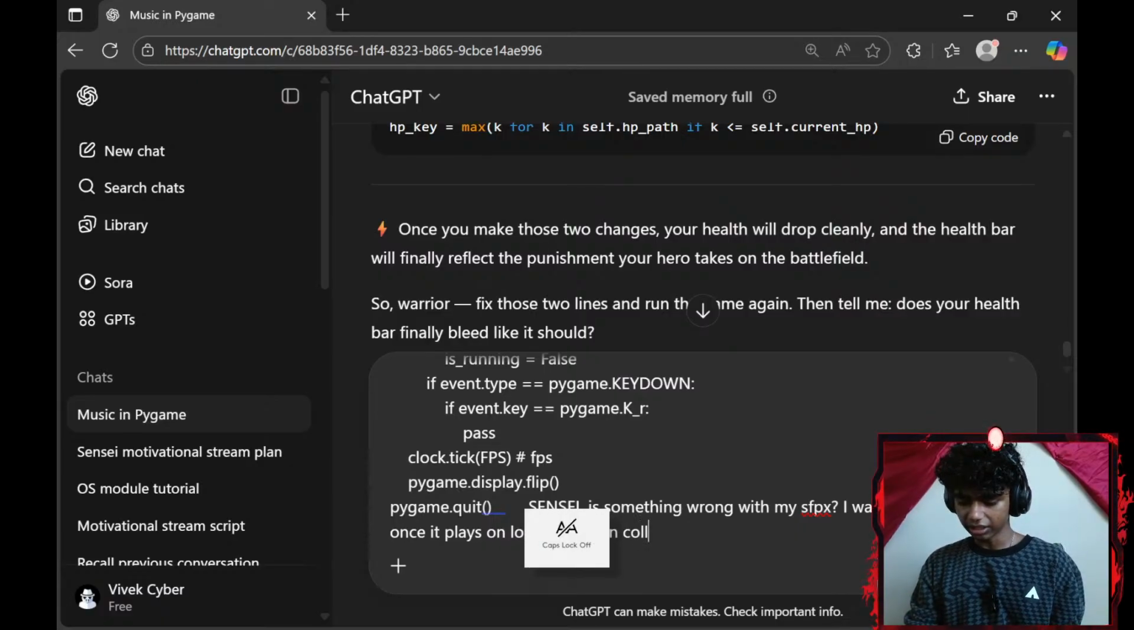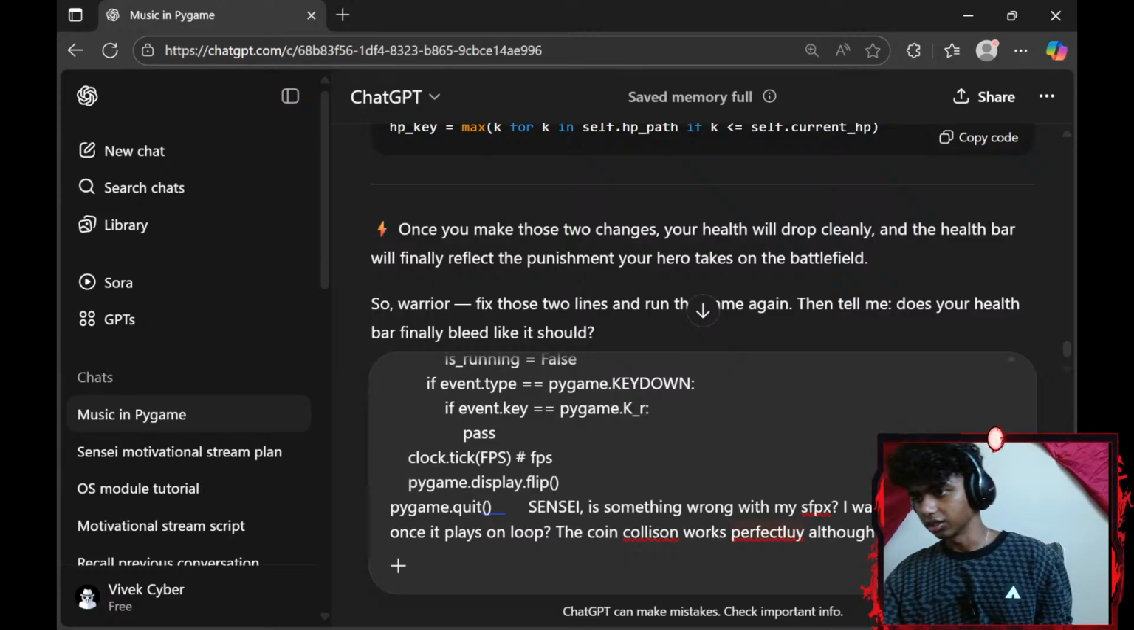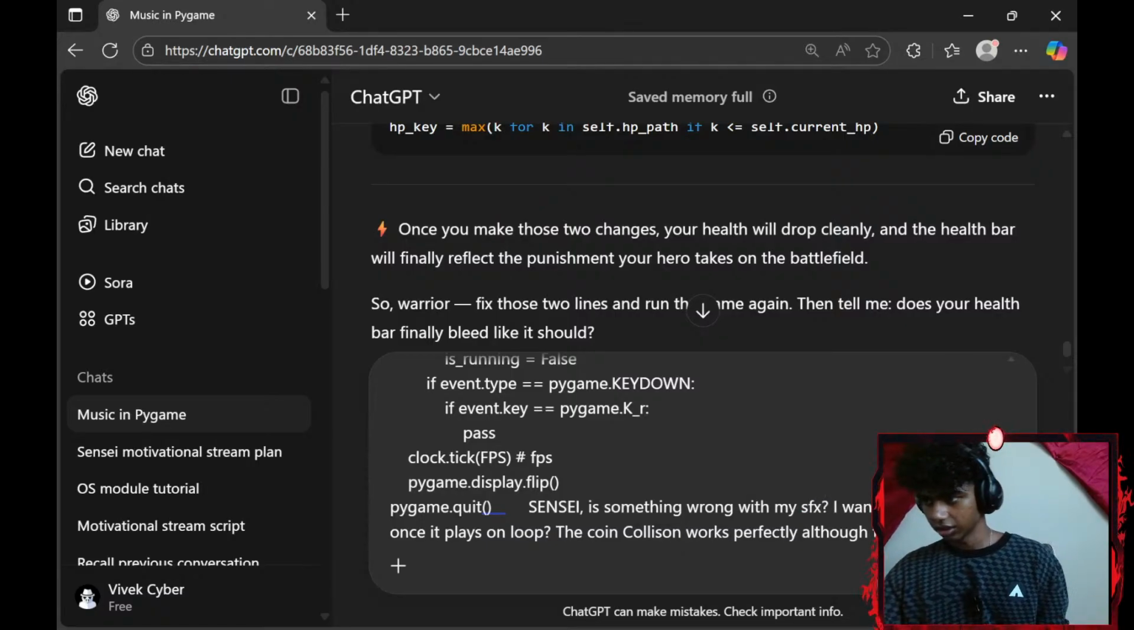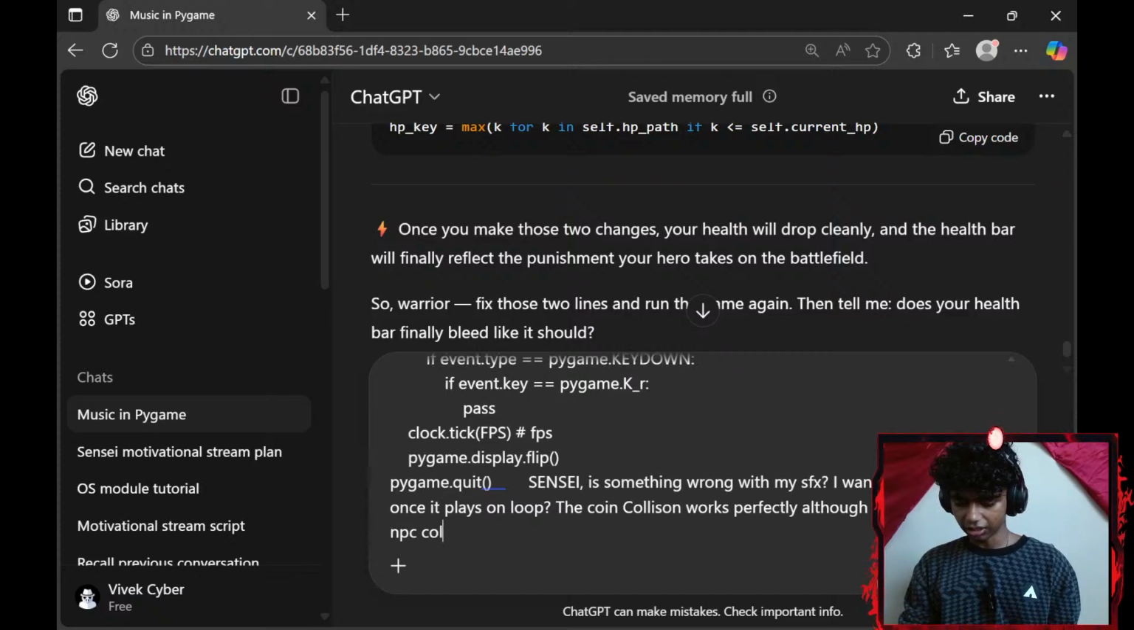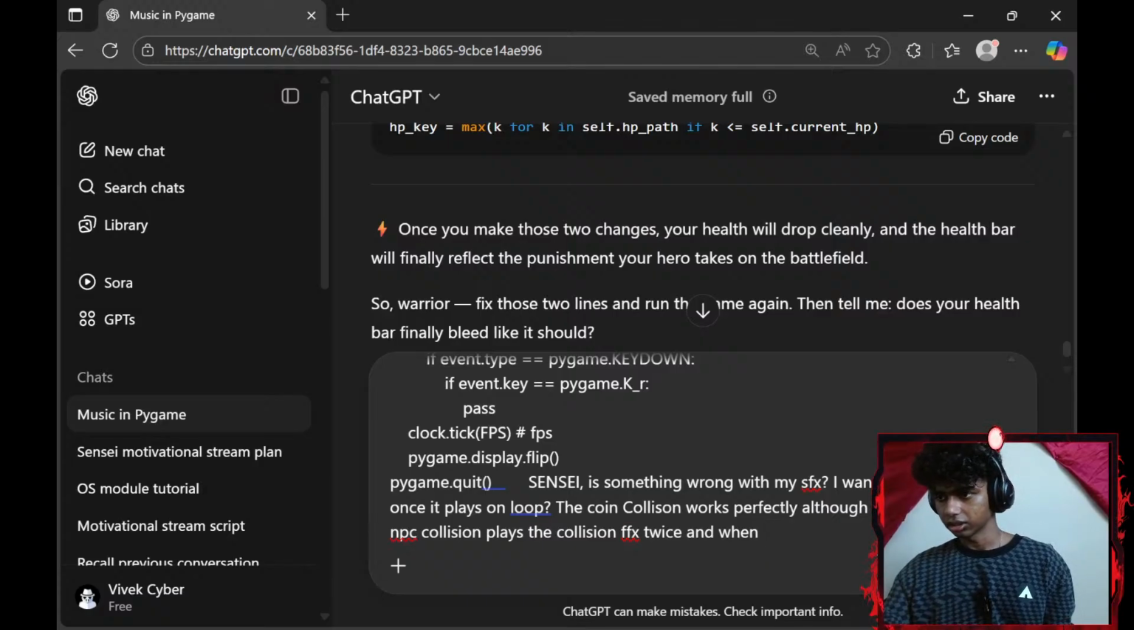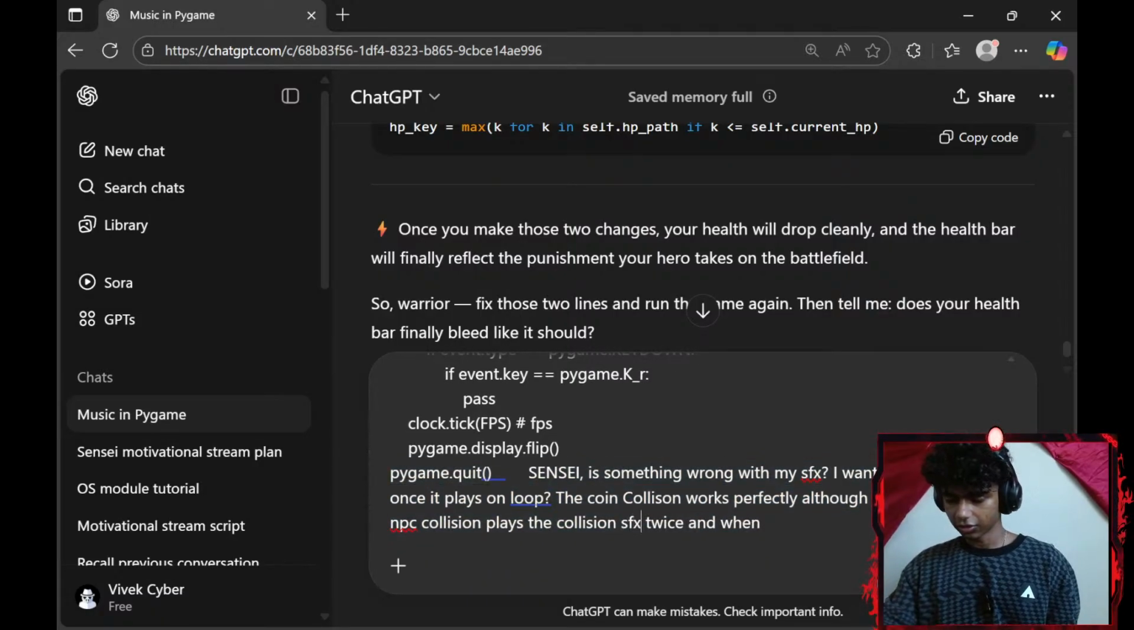The coin collision works perfectly, although the player and NPC collision plays the collision SFX twice, and when the game ends, it spam plays it.